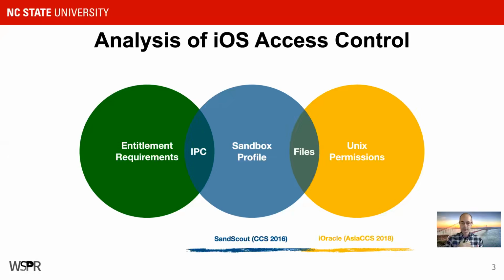And because inter-process communication can be used for certain attacks like confused deputy attacks, it's an important part of the attack surface to consider, especially for third-party applications. Kobold seeks to fill this gap. So Kobold uses a combination of knowledge of the sandbox profile and the entitlement requirements that daemons might require in order for third-party applications to communicate with them. And it helps us to determine the attack surface available to third-party applications.